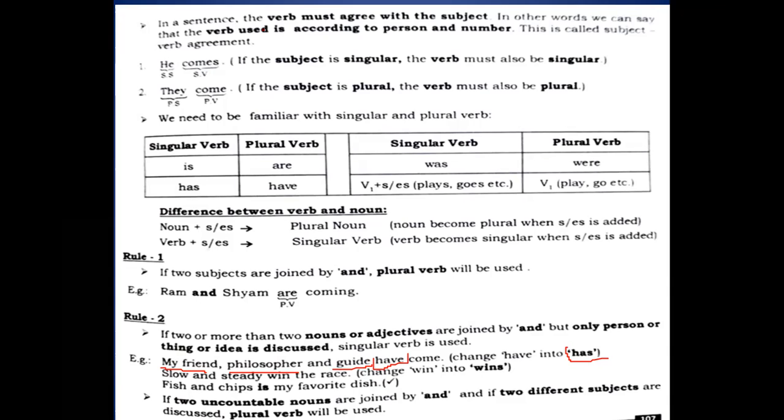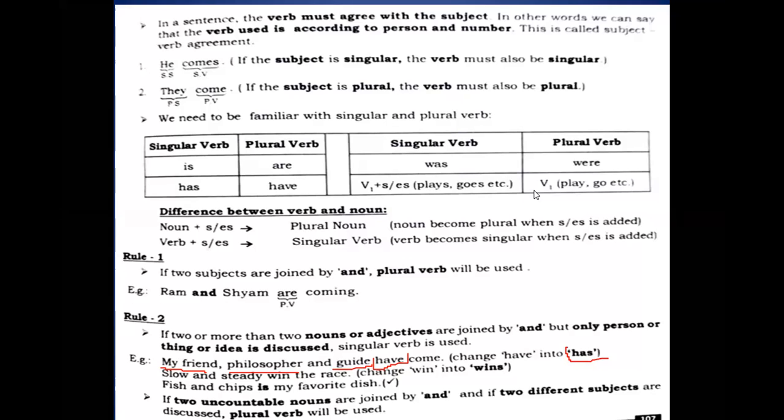Right? So this is all we need to see, that we should be able to justify or recognize the sentences or the subjects basically. Now you see the next sentence: "Slow and steady wins the race." Slow and steady gives a singular idea, right? It talks about a singular thing. Then there we need to use "wins", whether these are connected with "and" or not, because they are talking about only one idea. So there we will use a singular verb.